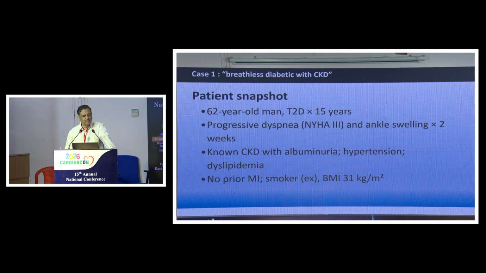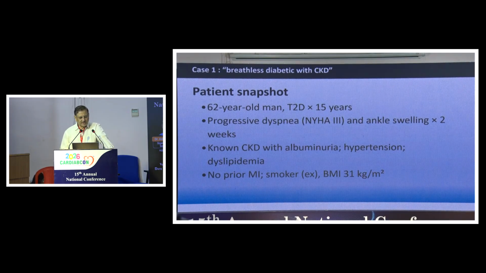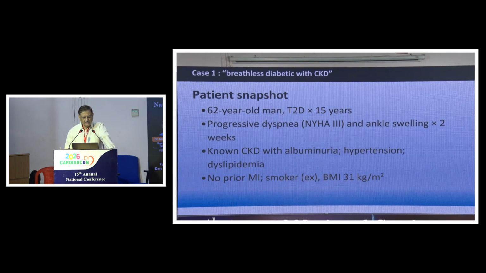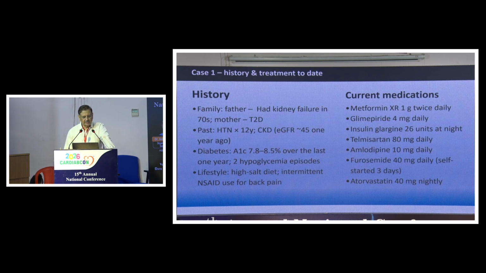So this is a 62-year-old male, 15 years of diabetes. He has NYHA grade 3 dyspnea, that is dyspnea on routine activities, ankle swelling, known CKD and albuminuria, hypertension, dyslipidemia, no prior MI, occasional smoker, now ex-smoker, overweight, positive family history, and his CKD was EGFR 45 1 year back. The blood sugars were ranging from 7 to 8.5 in the last 1 year, with 2 episodes of hypoglycemia. And he is on a high salt diet, with intermittent NSAID use for back pain.